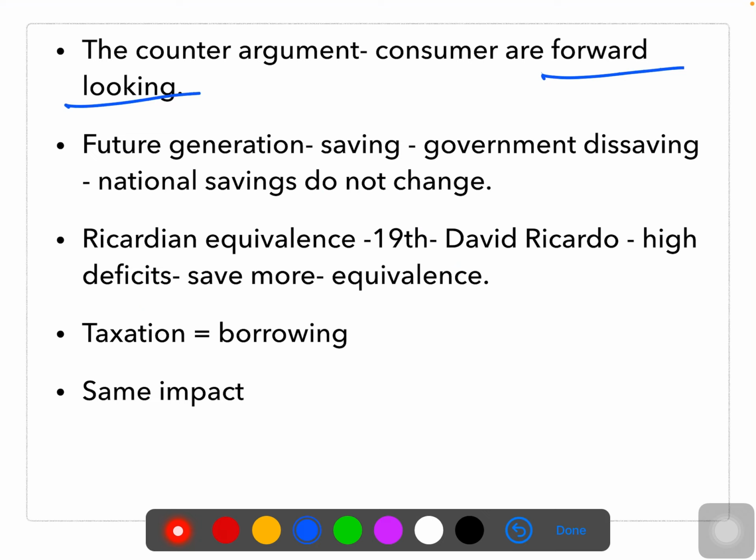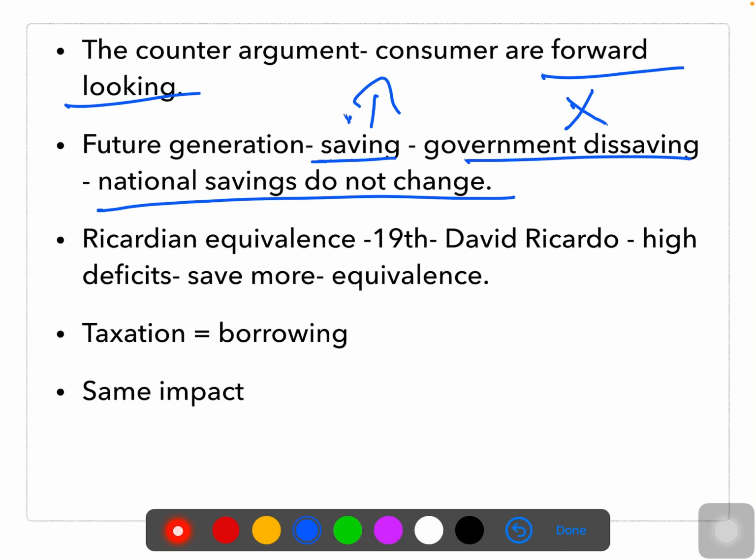So in this way, they would increase the saving now. So now what people will do is they're going to increase the saving. When they increase saving, it fully offsets the increased government dissaving. That means if individuals are going to increase saving, government cannot save. So if government is not able to save, in that case also national saving is not going to change.